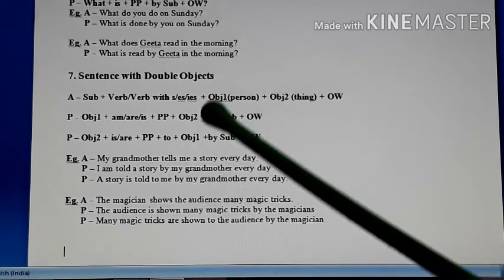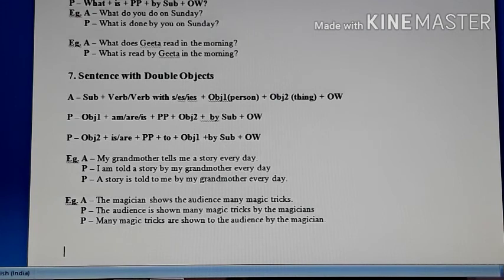Otherwise everything is the same. So students, I am sure with all this you have got enough understanding of active and passive in simple present tense. Next time, in my next video, we will talk about the other tenses and how active and passive is done in those tenses and in sentences with auxiliaries.